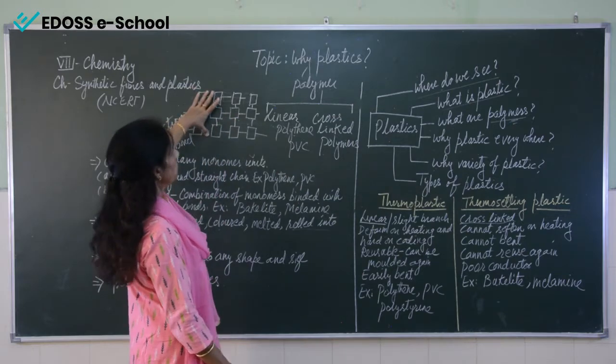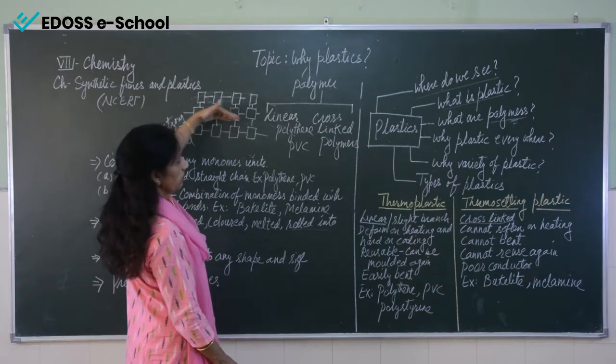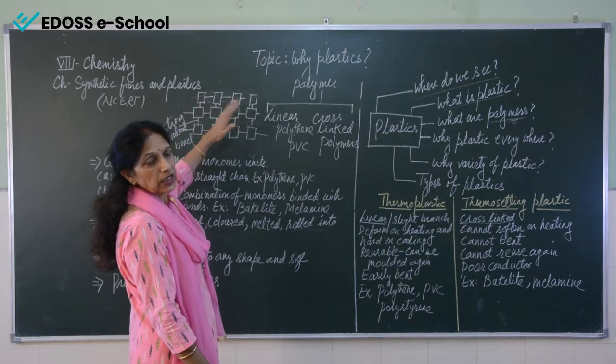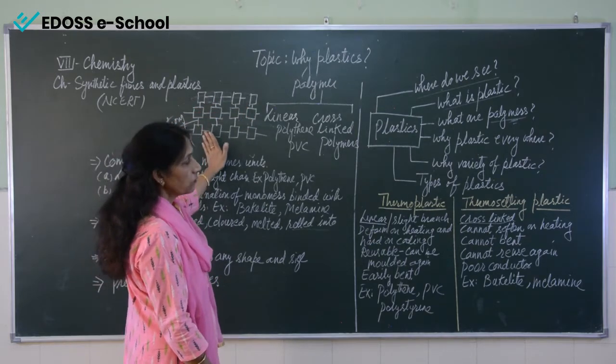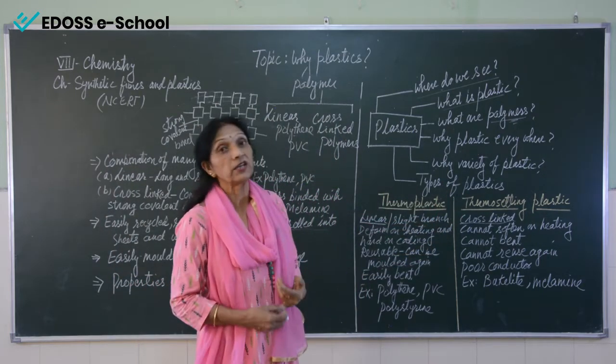So such type of plastic is known as thermosetting plastic. If the polymer unit is linear, then this is thermoplastic, and thermosetting plastics are cross-linked.